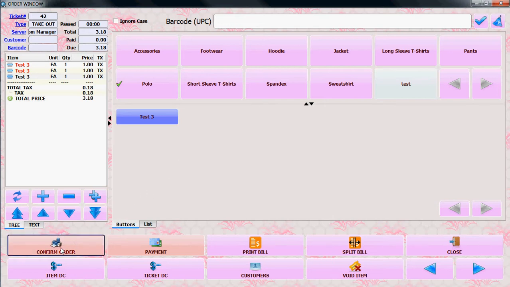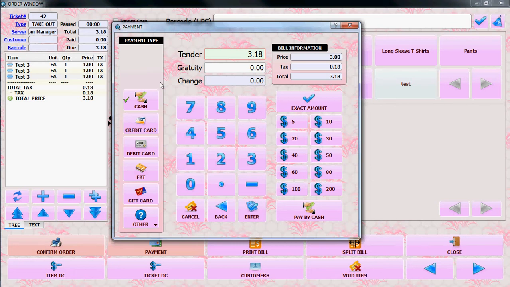You can confirm the sale, and if you want to make a payment, you go to payment. You can make the transaction by cash, credit card, debit card, EBT, gift card, and other ways of payment. Let's do it with cash payment. I'll show you the credit card payment in the next video.